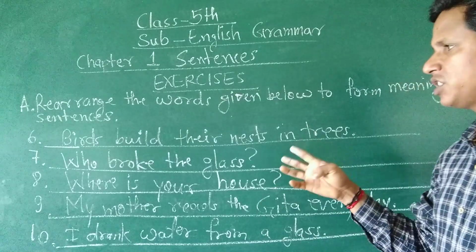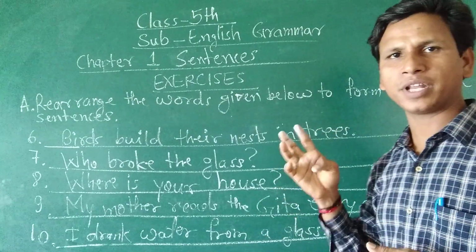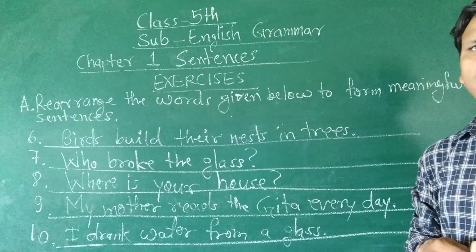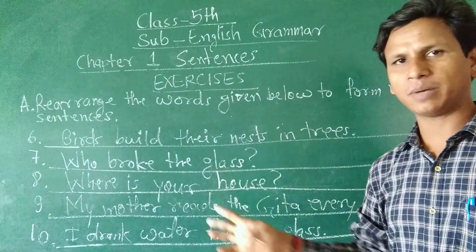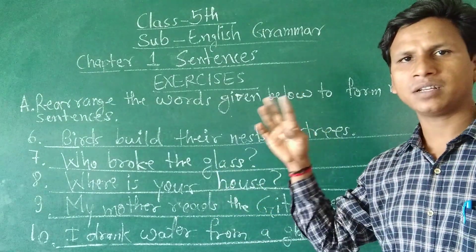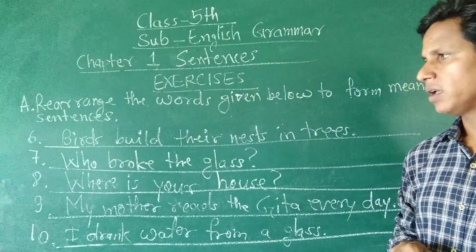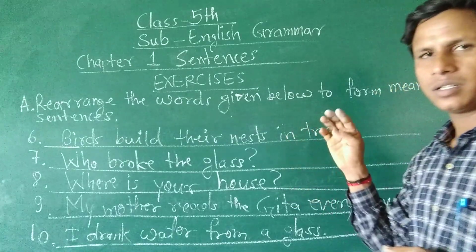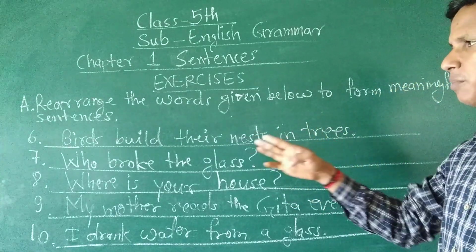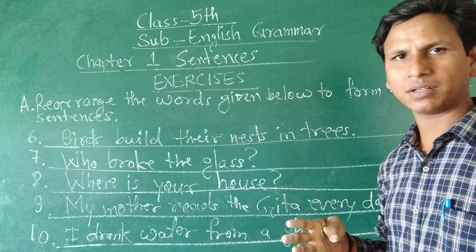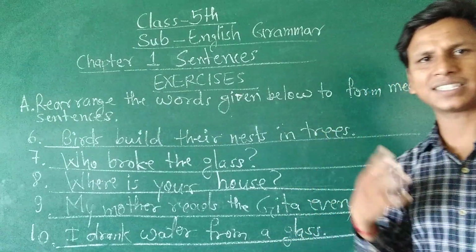While arranging, we have to write first the subject, then the verb, and then other words. If we arrange given words in a meaningful order, we get meaning. Okay. We get sense.